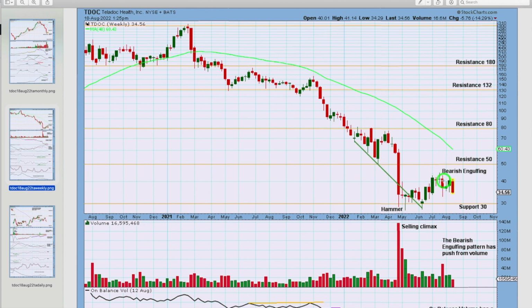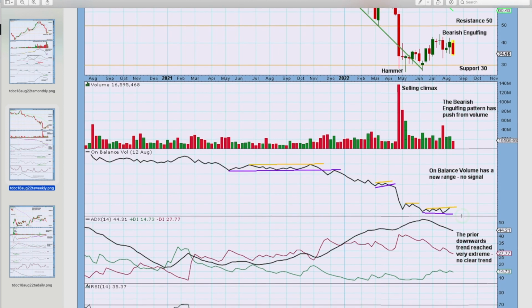However, at the weekly chart level, there's a bearish engulfing candlestick pattern on this candlestick here, which has pushed from volume, so that gives some cause for concern to the bullish case. Look out for support at 30. It is still possible there could be one more low. On balance volume has a range, no new signal.